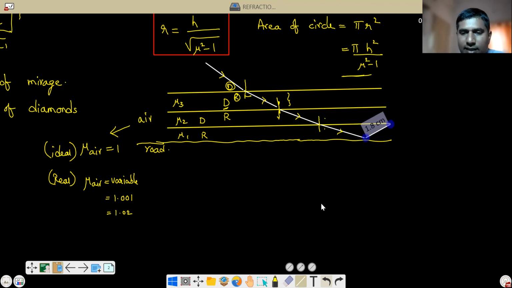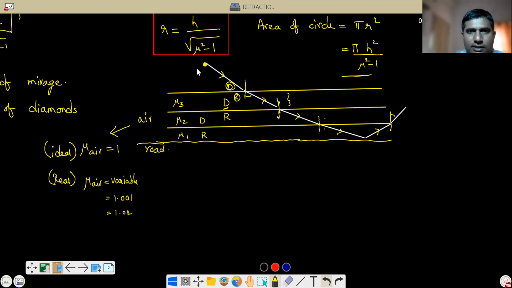Now again, this light ray is going from which medium to which medium? Rarer to denser. So now it will go towards the normal. It will bend towards the normal, like this.